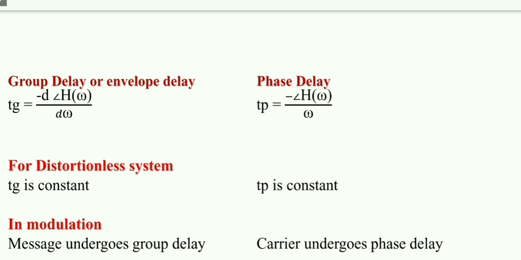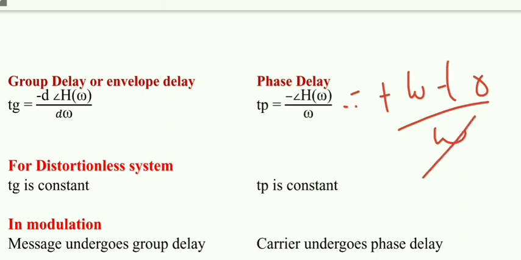And for a distortionless transmission system, both group delay and phase delay must be constant. Because minus phase of H of omega is equal to omega T naught, minus comes here, omega T naught by omega, omega cancels, T naught.